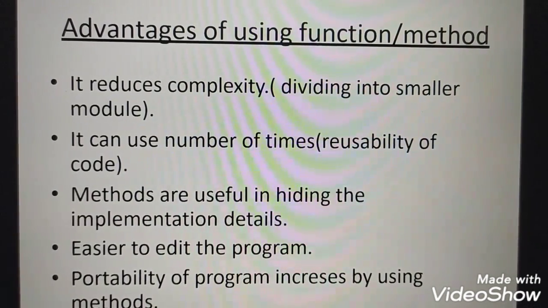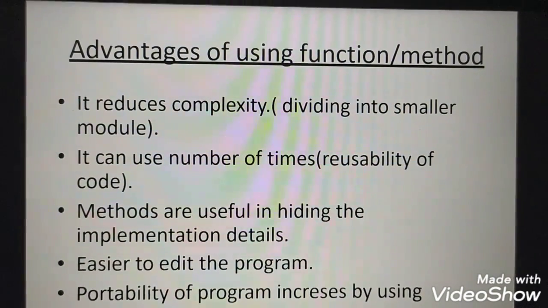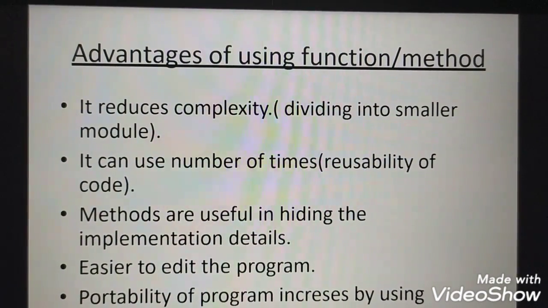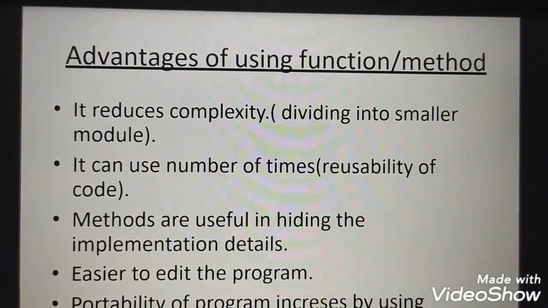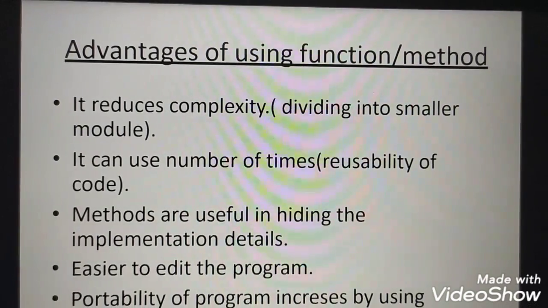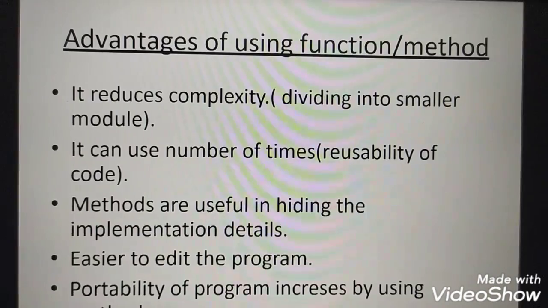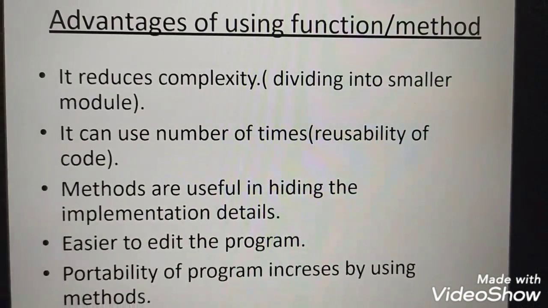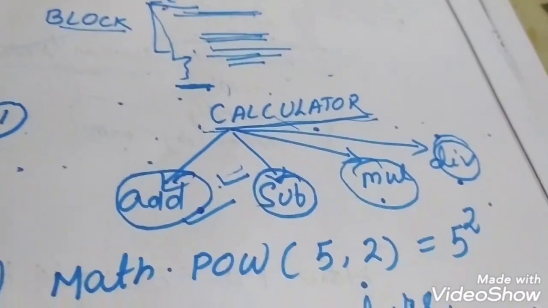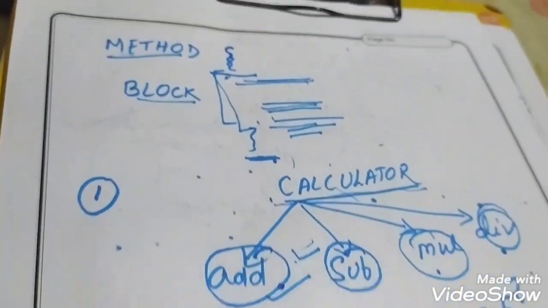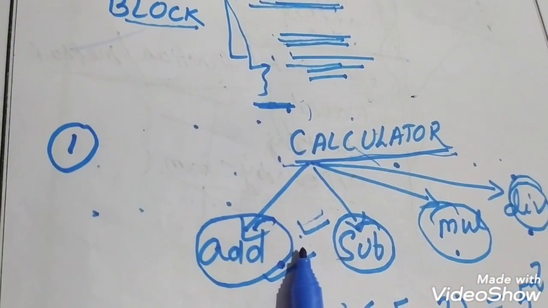Now you have to know why we need to write a function or method. What is the need of writing a function or method? From the advantages of functions or methods, you can be clear about it. The first point written is that it reduces complexity with the help of smaller modules. When a large program is divided into smaller modules, it simplifies the program. How is it? Just look here at the example. In this example, you will be clearer how it reduces the complexity, or how it simplifies the program by the sub-modules.